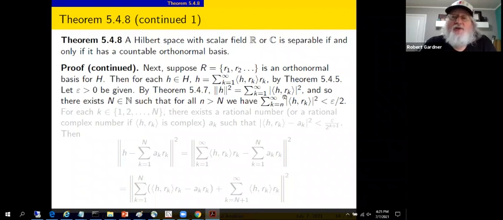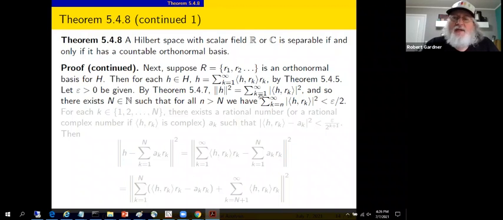Maybe a passing observation. That means if we took the sequence of these inner products, norm squared, we get something summable. In particular, the inner product, H with R sub k, as k varies, forms a square summable sequence of complex numbers, or real numbers if the inner products happen to be real and the scalars are real. But anyhow, we're getting a square summable sequence. Square summable sequences live in little L2. So I expect to see little L2 play a role again here. Maybe not in this theorem, but it does in the last theorem, the fundamental theorem.